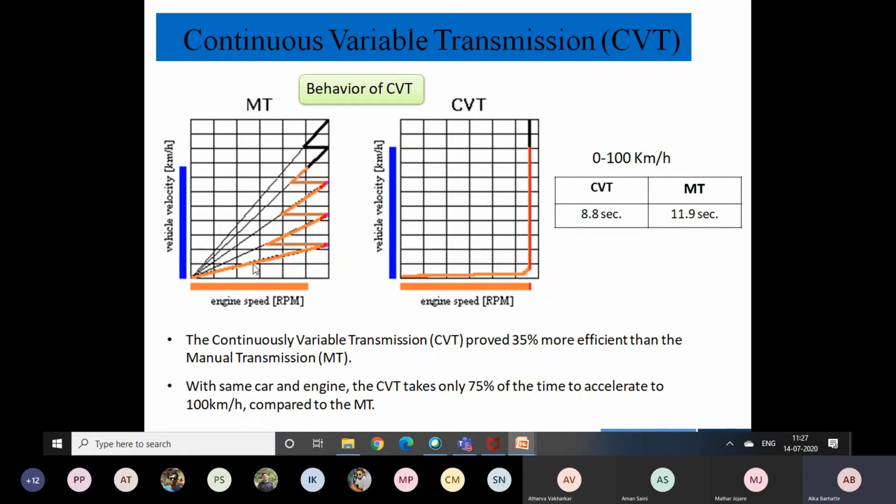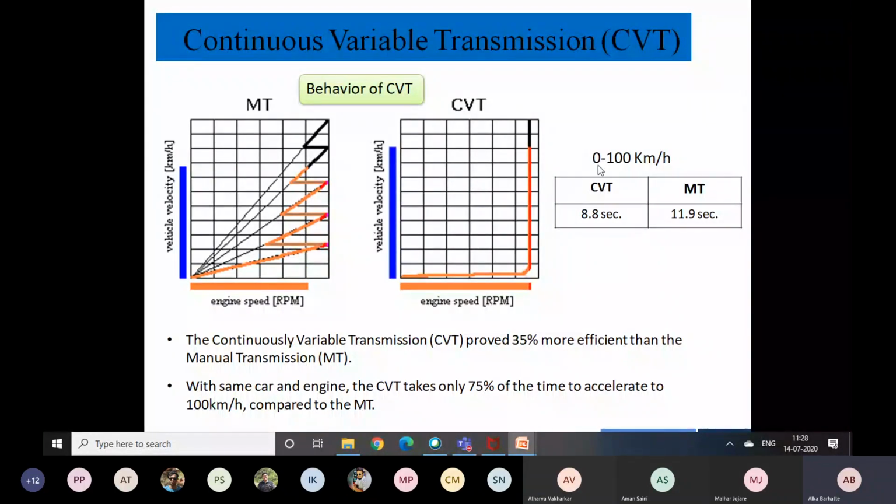The time taken is there, and the change from one gear set to another is not smooth. Whereas here you can see the vehicle's velocity is almost constant. That means the passengers cannot differentiate the change in the gears, whereas here we can, because there is obviously a little decrease in speed whenever you change gears.